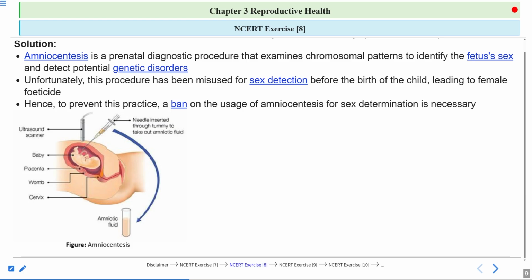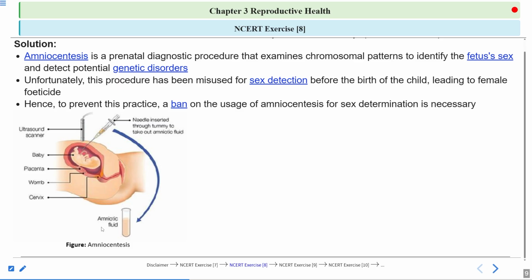So in which cases is amniocentesis done? Amniocentesis is usually done when during the previous pregnancy there was a defect in the child, or when there is a chance of the fetus or the newborn getting a genetic disorder. So if the parents know about their inheritance, that their baby can inherit a genetic disorder, in that case amniocentesis is also allowed. Okay, this is clear.